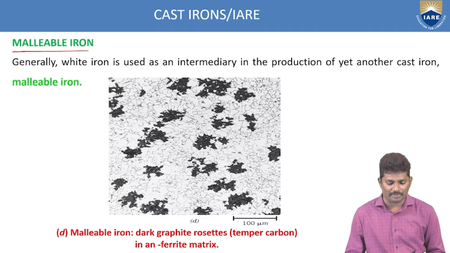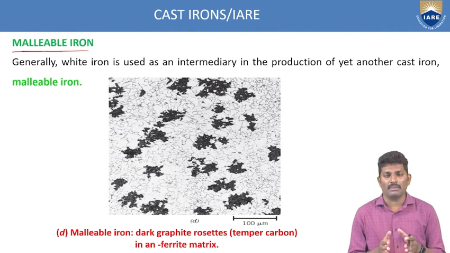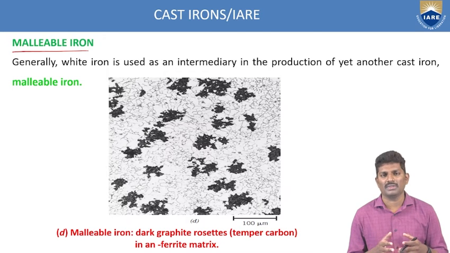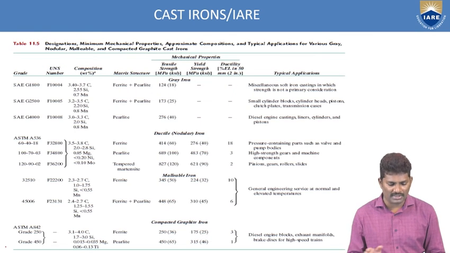And coming to the other type, besides white and grey cast iron, you have malleable cast iron. It lies in between the white cast iron and grey cast iron. So this is the intermediate product of the grey as well as the white cast iron. Based upon the microstructure, it is very easy for us to identify and characterize the given material.